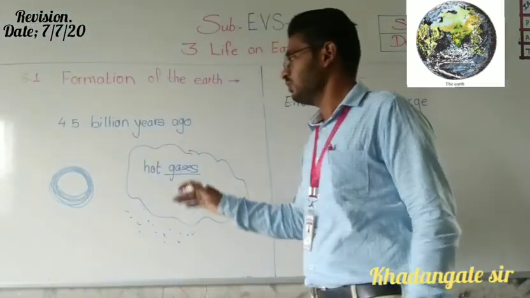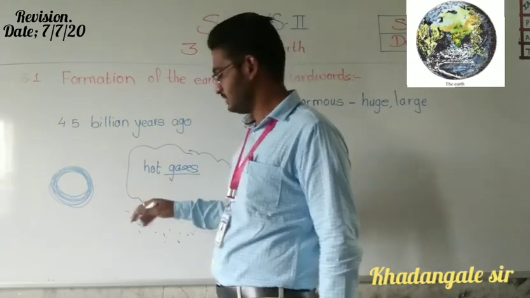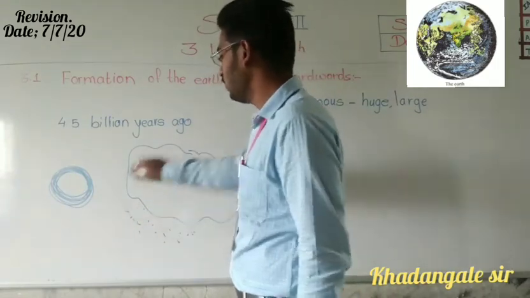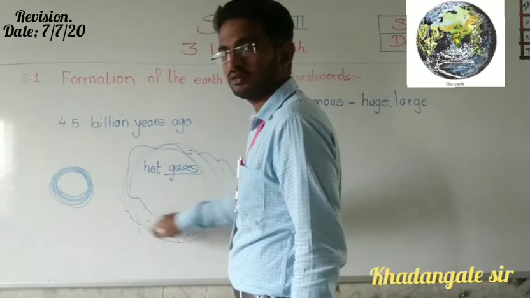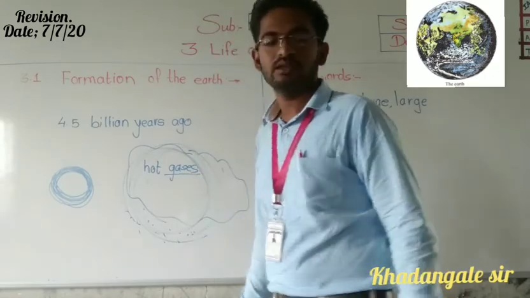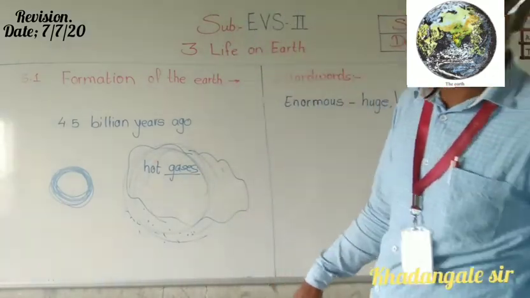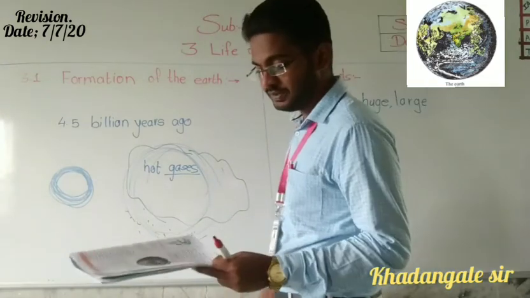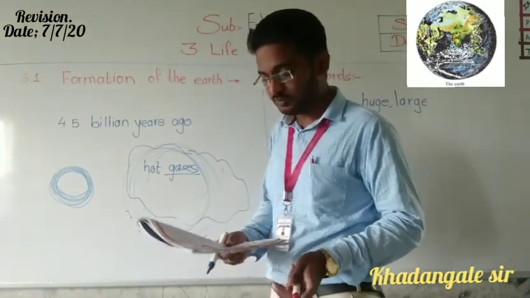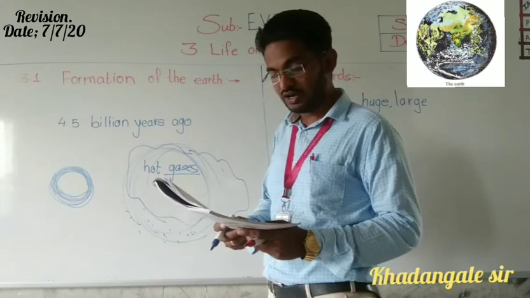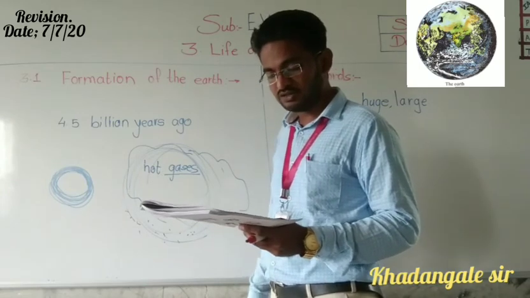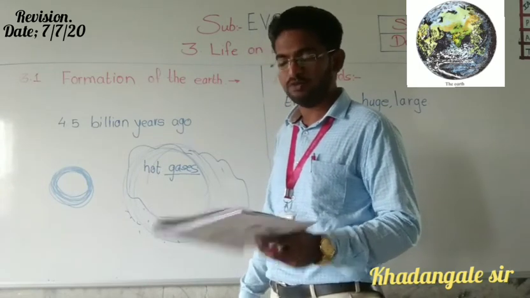With this high speed, these gases and this dust were rotating like this. That is called spinning at a great speed in the space. Its circular motion at great speed caused it to divide into several portions.